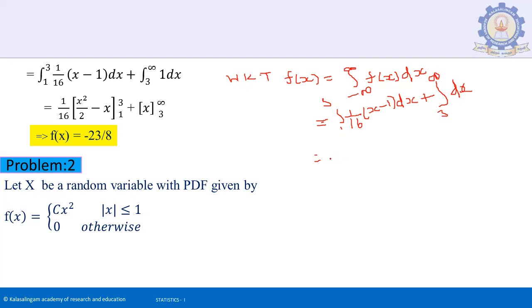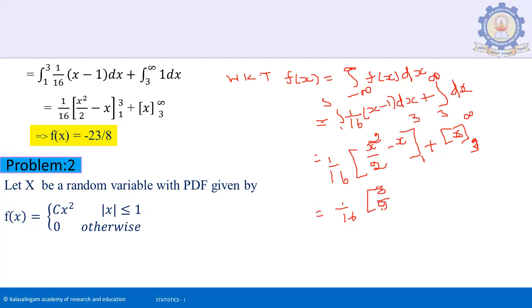Next, the integration from 1 to 3: 1 by 16 times, integrating the term, x squared by 2 minus x with limits 1 to 3, plus x with limits 3 to infinity. So the answer is 1 by 16 times 8 by 2 minus 3, minus 1 by 2 minus 1, plus infinity minus 3. From this term, with simplification, you will get minus 23 by 8.